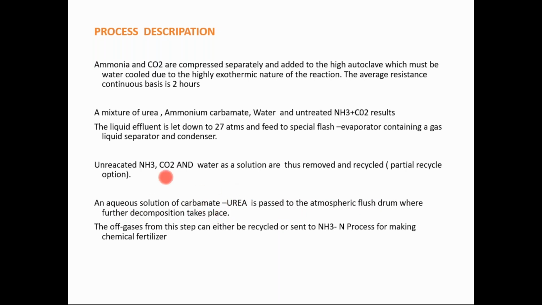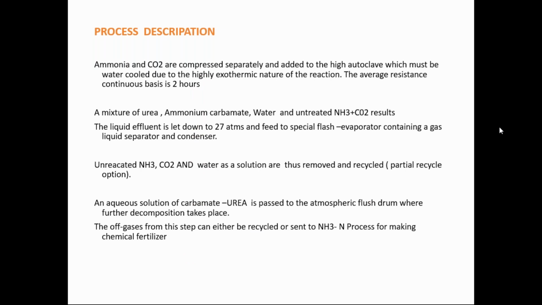So this aqueous solution of urea means urea and water, right, with some carbamate also. It is passed to the flash drum to remove other particles, and we have to use only urea. The off gases from this step can either be recycled or sent to the ammonium nitrogen process for making chemical fertilizer. So these are the different steps involved in the process description.